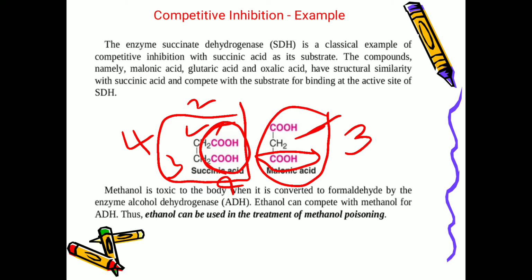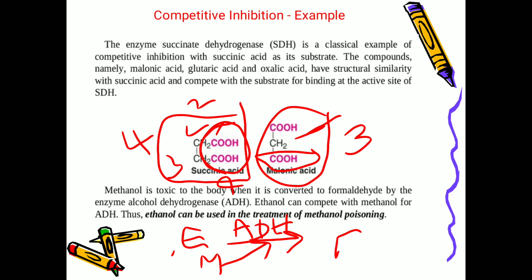How will it be used? See, suppose ethanol is there, methanol is there, for this enzyme, that is ADH, alcohol dehydrogenase. If this methanol binds with the alcohol dehydrogenase, it will convert into formaldehyde, which is toxic to the body.